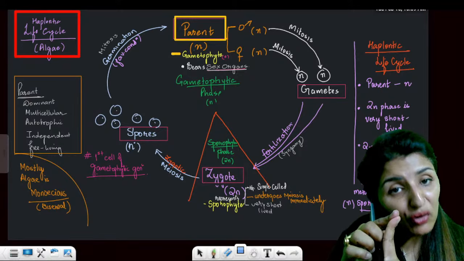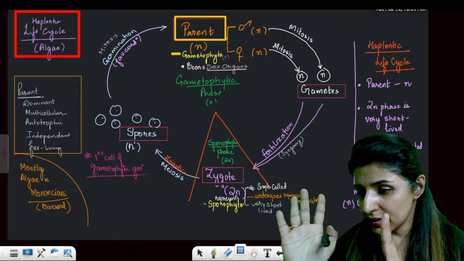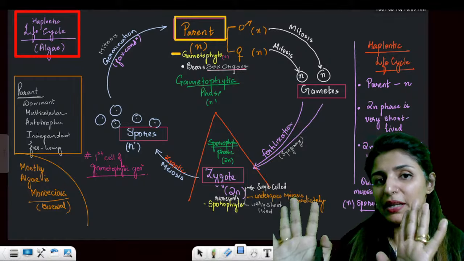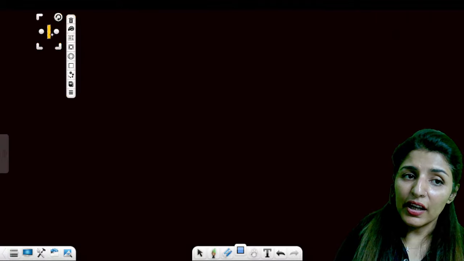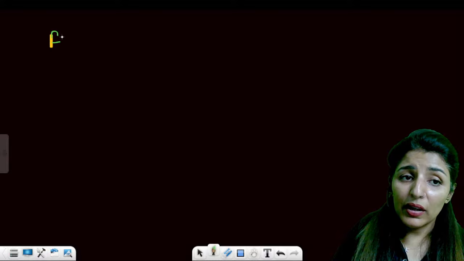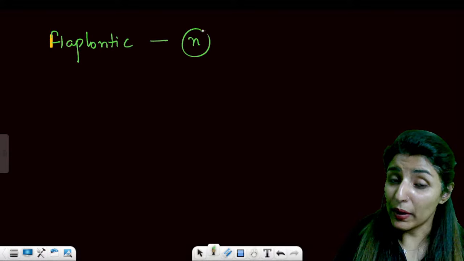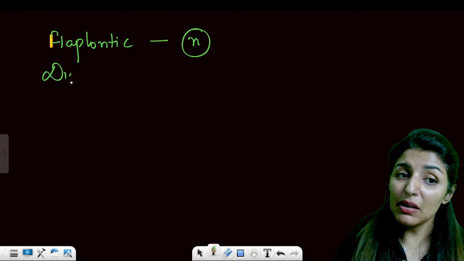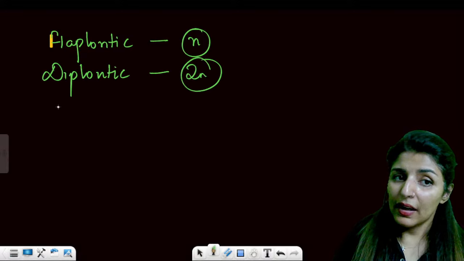And the gametophyte is always going to produce gametes. There are certain things, be very thorough with them. Haplontic means the major life cycle would be haploid, right? Diplontic means the major life cycle would be 2n.